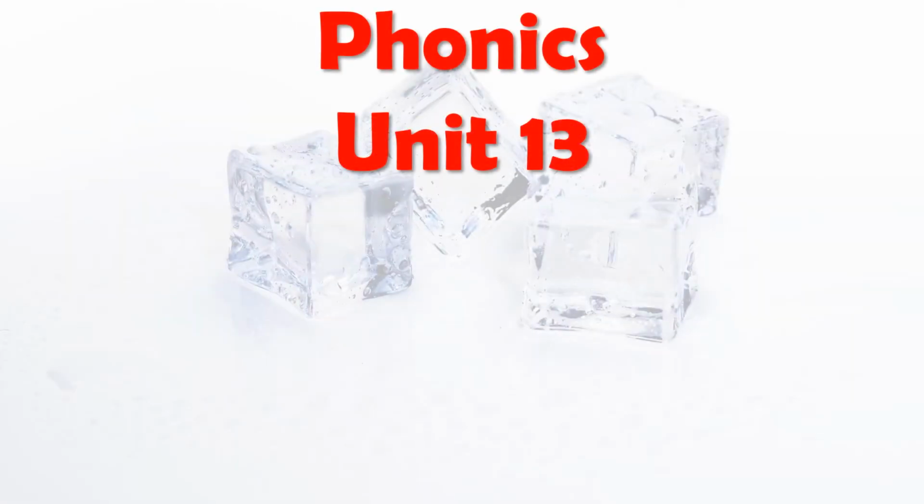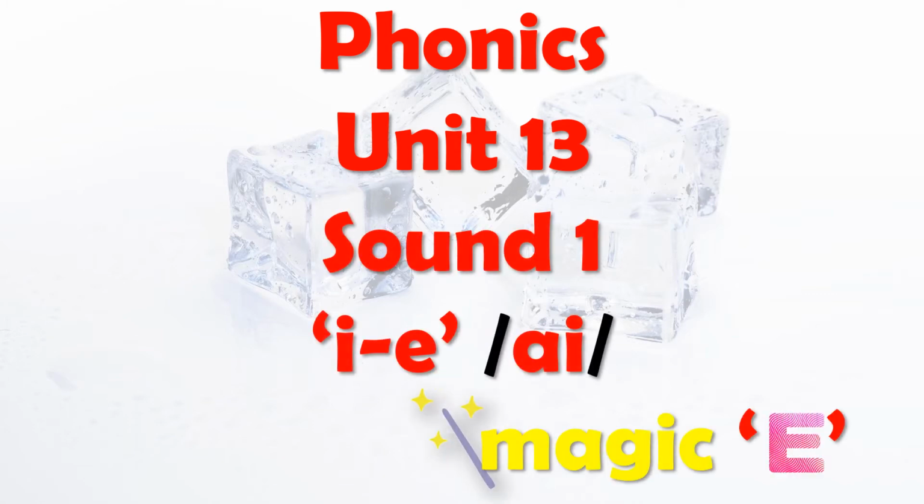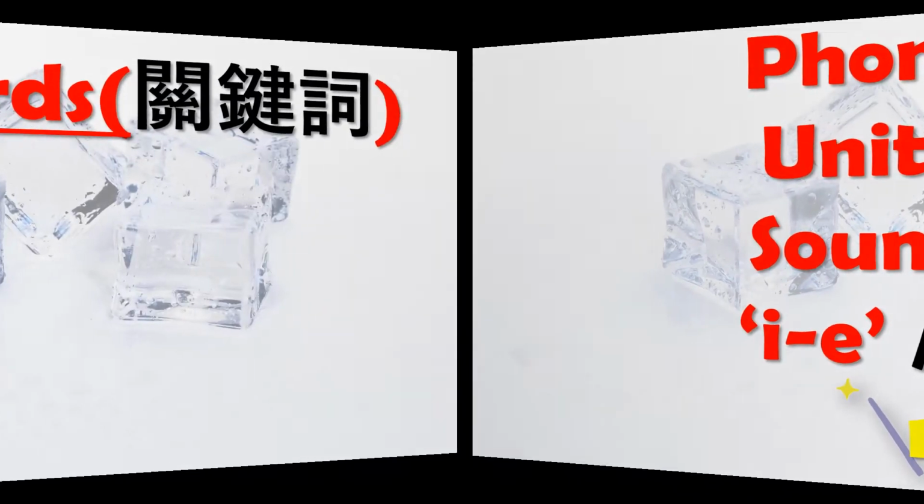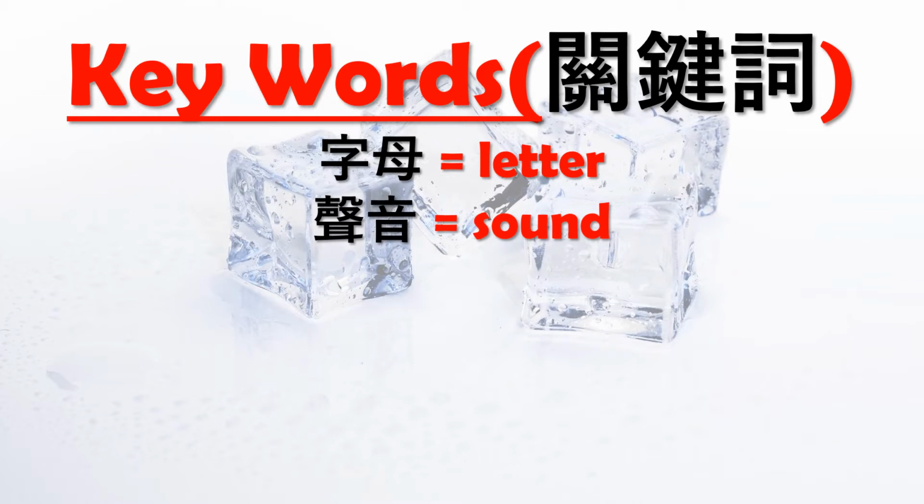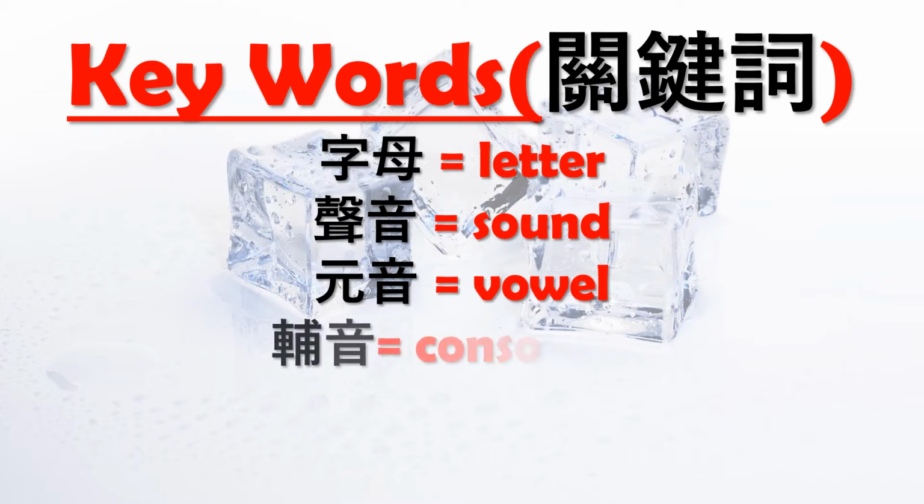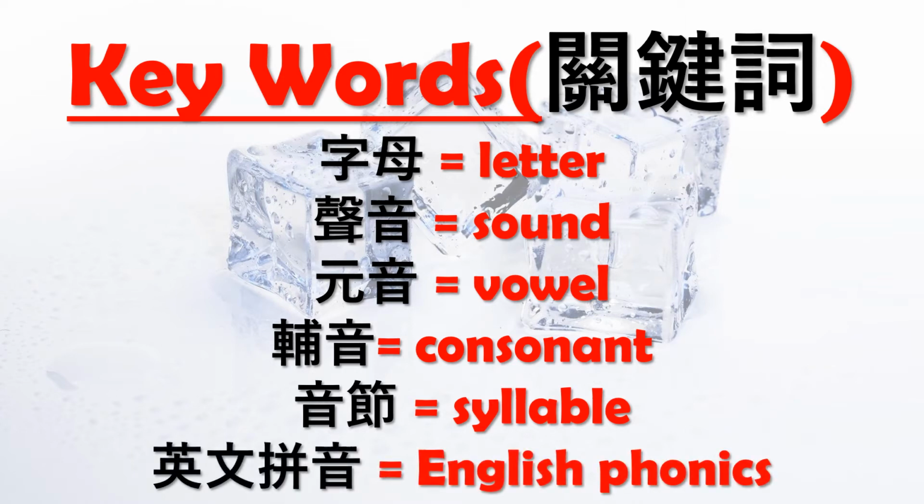Phonics Unit 13 Sound 1: I, magic E, and that makes the sound I. Keywords: 關鍵詞 字母 letter, 聲音 sound, 元音 vowel, 輔音 consonant, 音節 syllable, 英文拼音 English phonics.